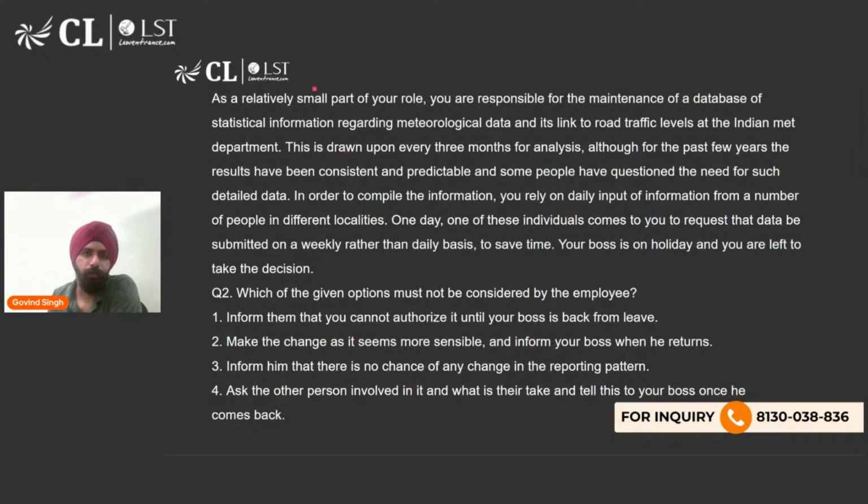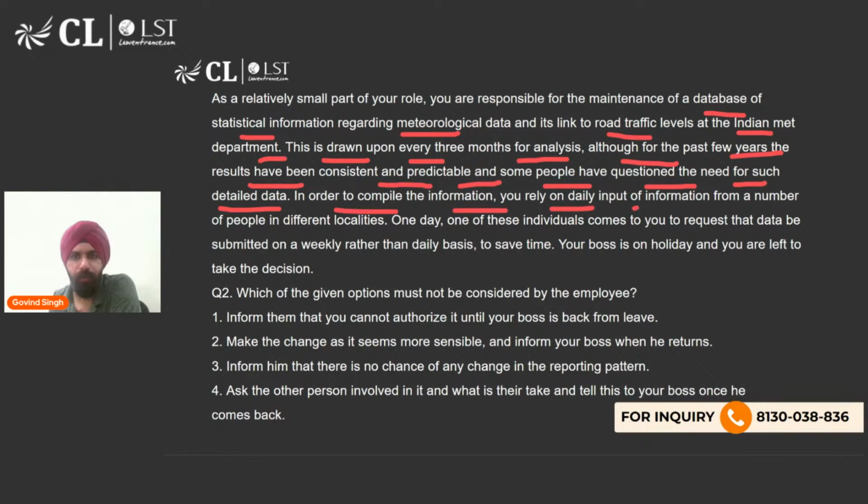As a relatively small part of your role, you are responsible for the maintenance of a database of statistical information regarding meteorological data and its link to road traffic levels at the Indian Meteorological Department. This is drawn upon every 3 months for analysis, although for the past few years the results have been consistent and predictable, and some people have questioned the need for such detailed data. In order to compile the information, you rely on daily input from a number of people in different localities. One day, one of these individuals comes to you to request that data be submitted on a weekly rather than daily basis to save time. Your boss is on a holiday and you are left to take the decision. Which of the following given options must not be considered by the employee?